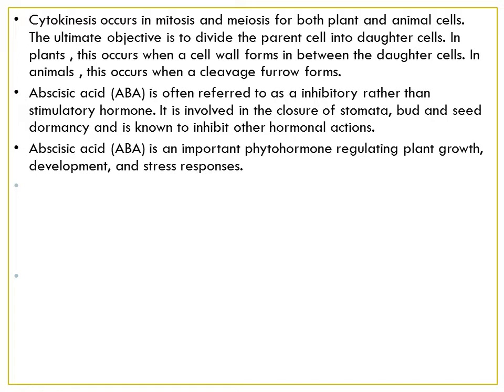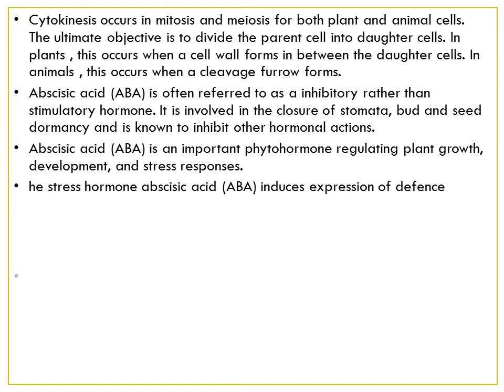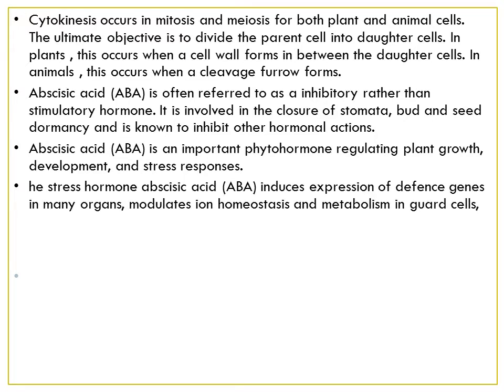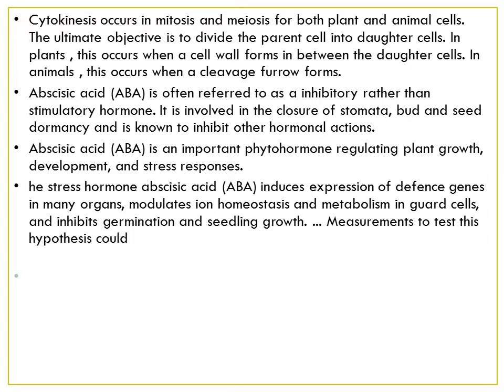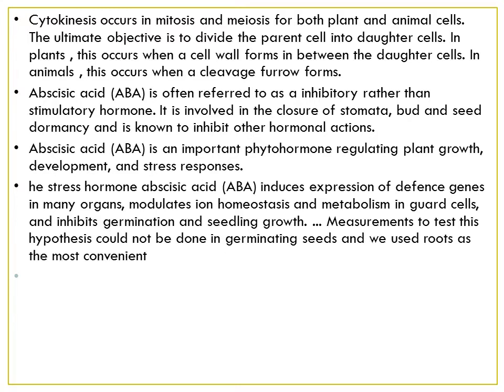The stress hormone abscisic acid, ABA, induces expression of defense genes in many organs, modulates ion homeostasis and metabolism in guard cells, and inhibits germination and seedling growth. Measurements to test this hypothesis could not be done in germinating seeds, and we used roots as the most convenient system. Abscisic acid, auxins, cytokinins, gibberellins.